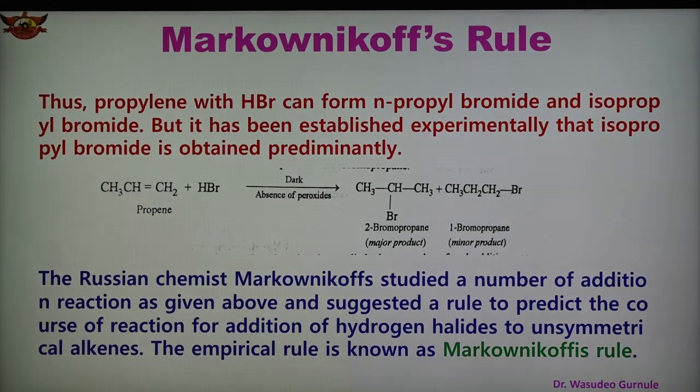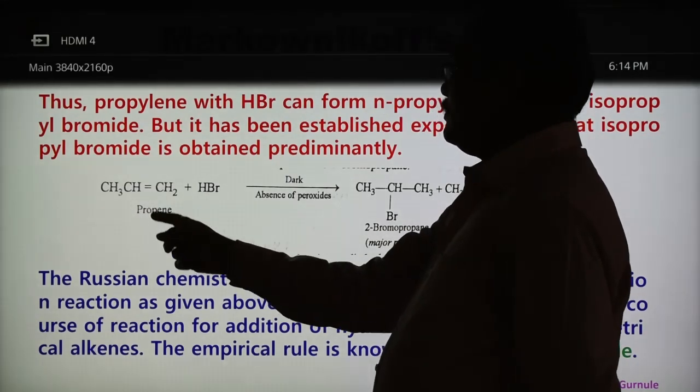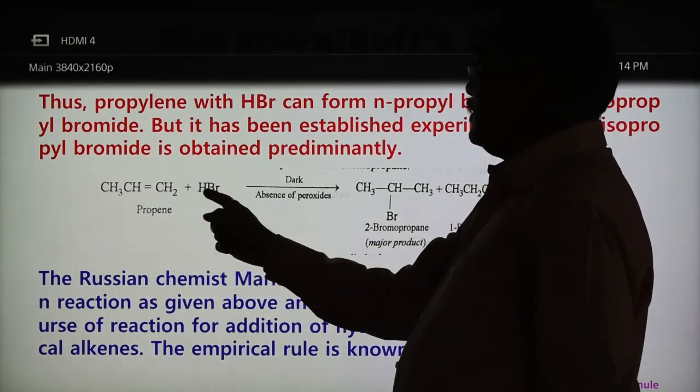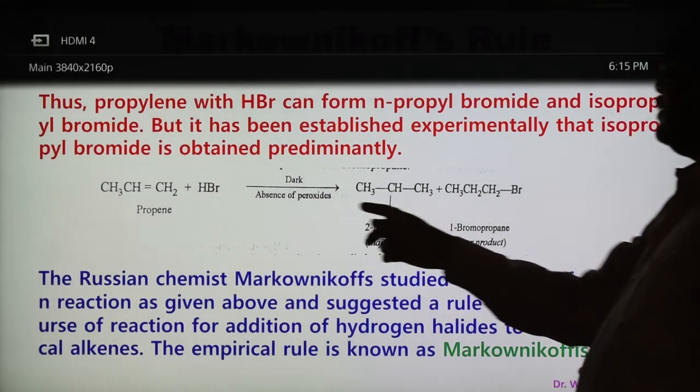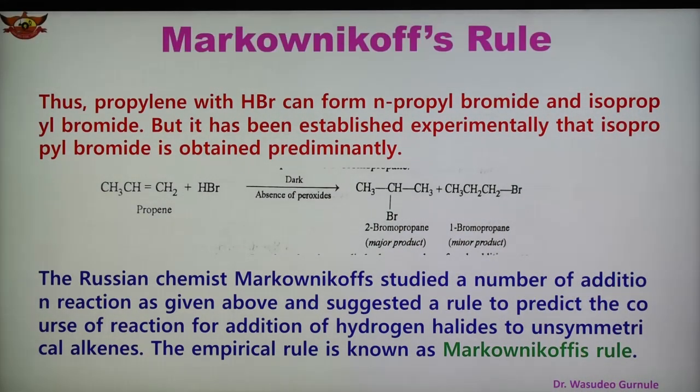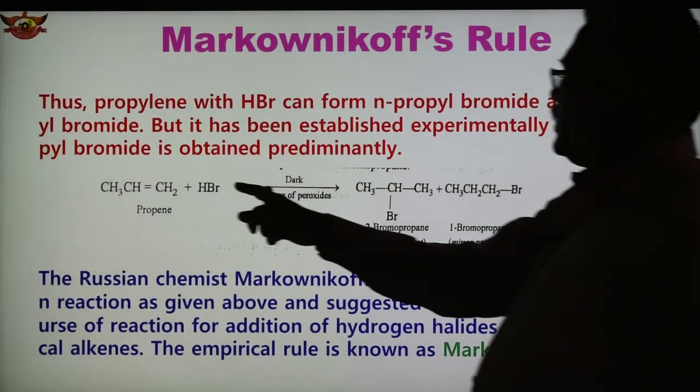So in this case two products are possible. See here, this is an unsymmetrical alkene, propene. HBr is added now. This reaction takes place in the dark, that is, in the absence of peroxides. And in this case addition of HBr is taking place.